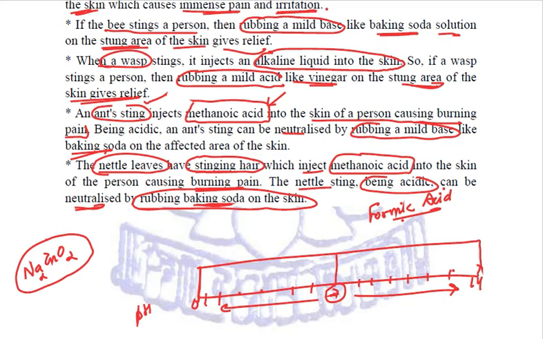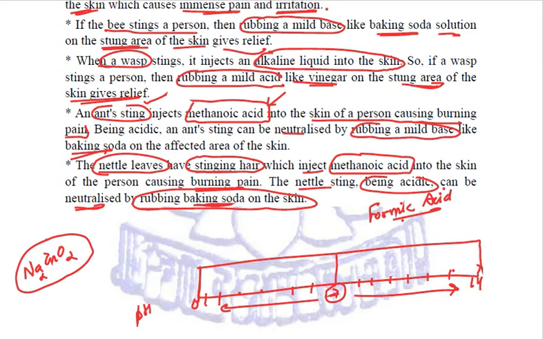Then we talked about the importance of pH in our everyday life, whether it's talking about indigestion, antacids, milk of magnesia, and baking soda. Find these two antacids; their common names and chemical names you need to know. You need to remember. Okay. Then we talked about the pH values related to soil, plants and animals. If the soil is acidic, how are you going to treat it? If the soil is basic, how are you going to neutralize it? Then we talked about pH as the cause of tooth decay. Here you need to remember the hardest material in our body, that is enamel. What is tooth enamel made up of? It is made up of calcium phosphate.